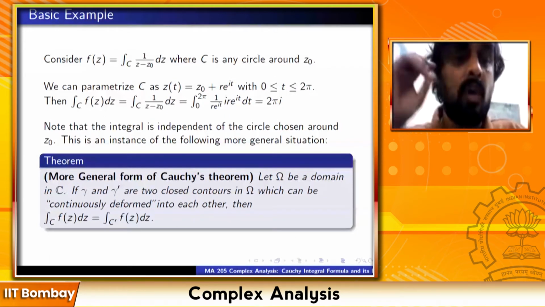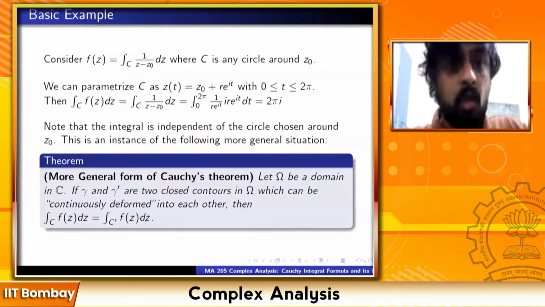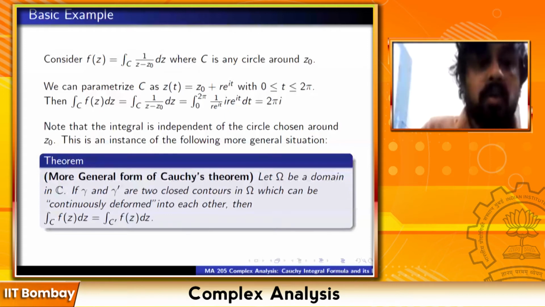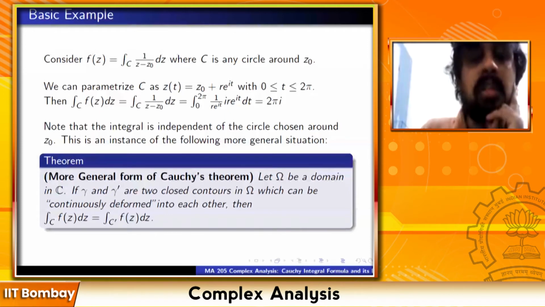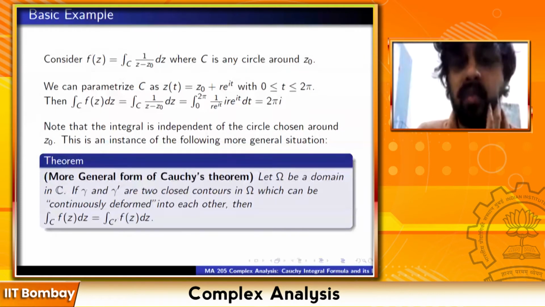So this is the more general form of Cauchy's theorem. What happens when the domain is simply connected is that every closed contour can be continuously deformed into the constant loop at z naught, and the integral of that is 0. Therefore, you recover the special case of Cauchy's theorem from this more general form. Any doubts so far?